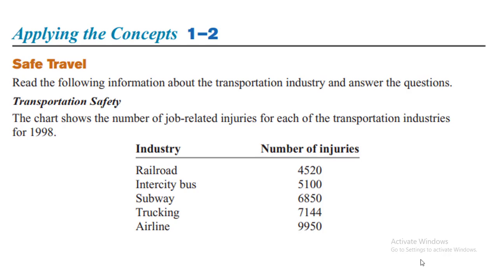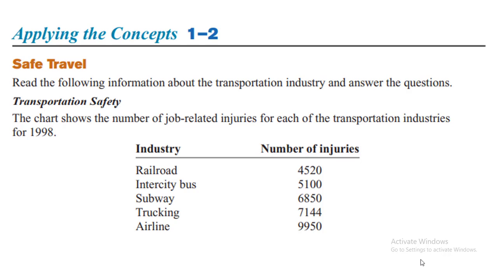Applying the concept. In here, guys, we have a scenario, we have a case, and we have some questions. We are going to answer them after reading this passage. So this passage is about safe travel. Read the following information about the transportation industry and answer the questions. Transportation safety. The chart shows the number of job-related injuries for each of the transportation industries for 1998. So we have the industries and we have the number of job injuries.